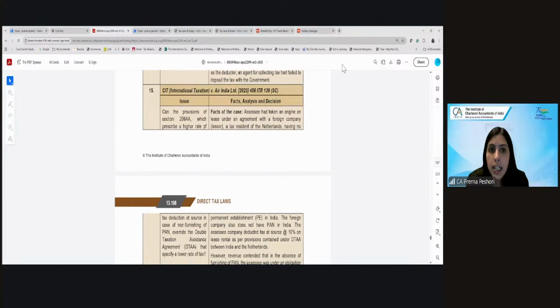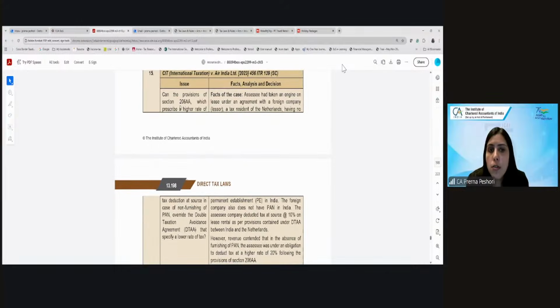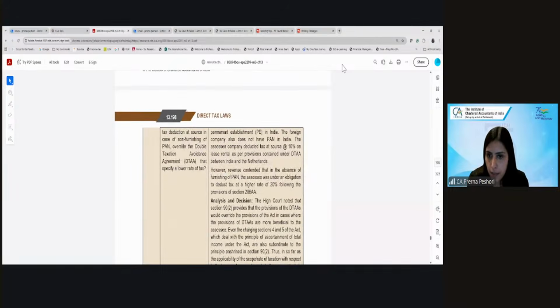Okay. Next is, can the provisions of 206AA apply in case there is a DTAA which prescribes a lower rate? So the treaty may have a lower rate, but 206AA says that you can have a higher rate of 20%. So can the Act override the treaty?